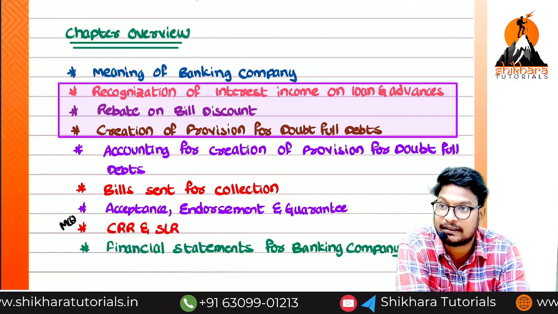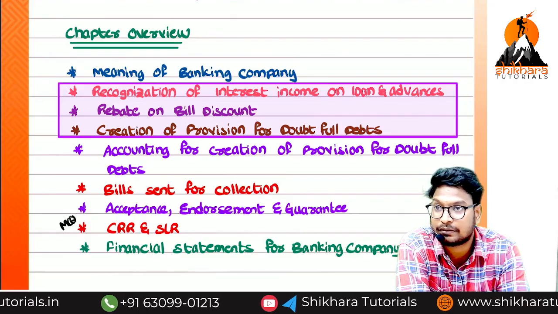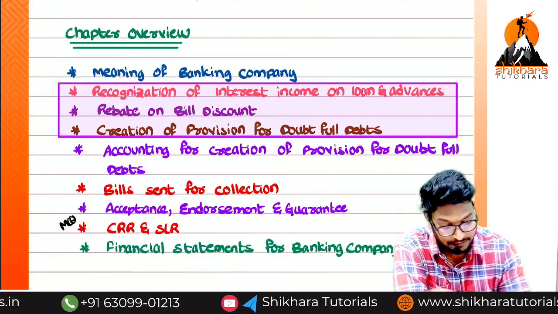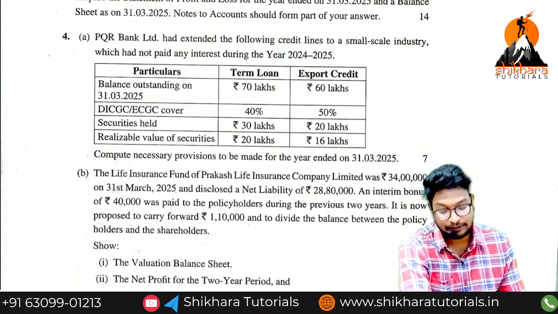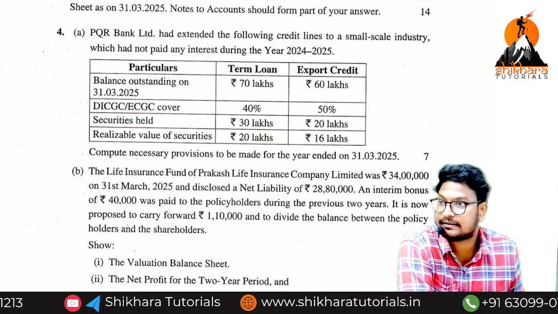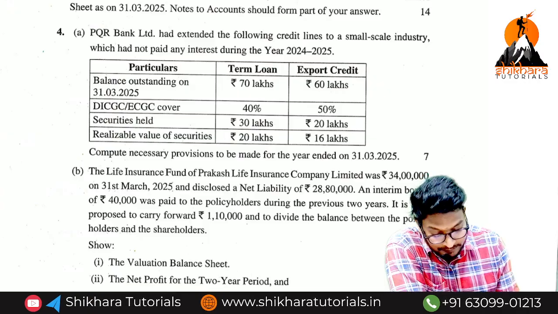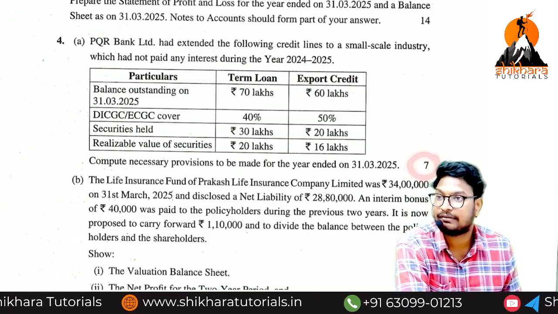Depository Insurance and Credit Guarantee Corporation, DICGC. And ECGC, the Export Credit Guarantee Corporation. We can see certain questions in the past papers asking about DICGC and ECGC, and how we need to calculate them. So see this question very carefully. How many marks? Straight away 7 marks.